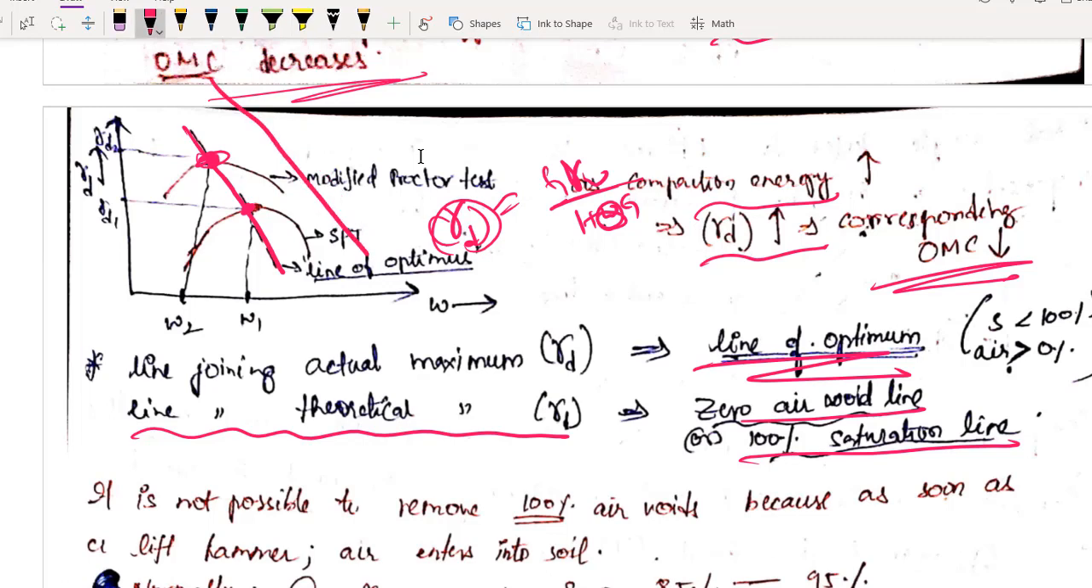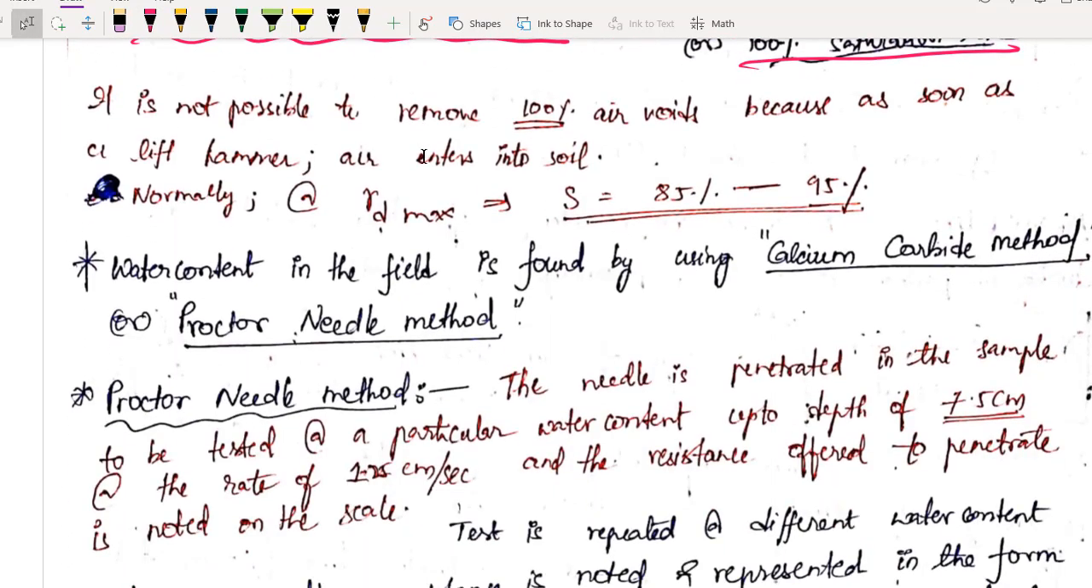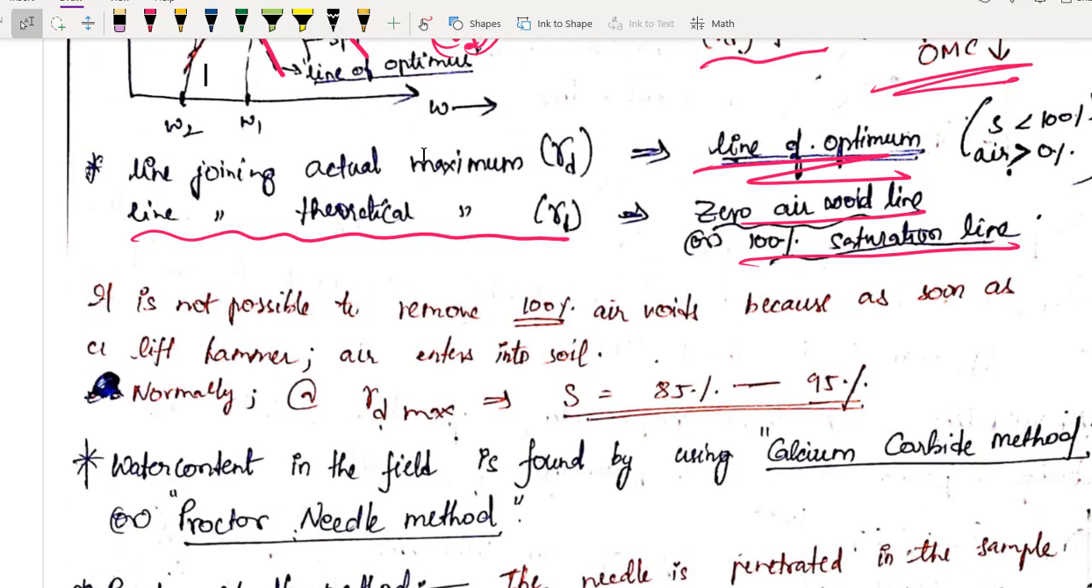Is the concept clear so far? The line joining the theoretical maximum is the zero air void line or 100% saturation line, and the line joining the actual maximum gamma d is the line of optimums. I hope you are perfect so far. Just remember this much. I have already told you that it is not possible to remove 100% of air voids, because even if you compress to that extent, as soon as you remove the hammer some amount of air will definitely penetrate inside. So 100% is not possible.